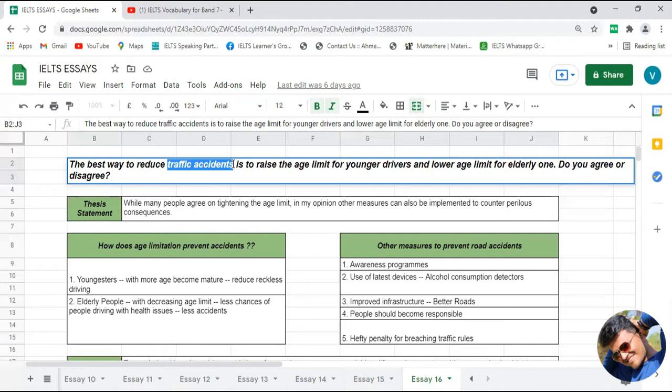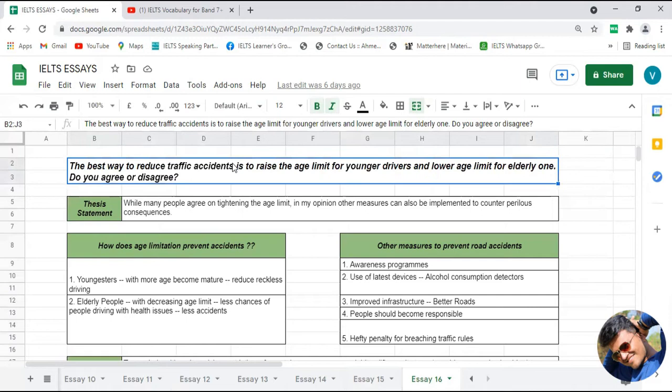So according to the statement, to reduce traffic accidents, the solution is changing the age limit for drivers. Do you agree or disagree? Do you think this is the only solution for solving the problem of traffic accidents, or do you have anything else in your mind for solving this particular problem? So this is what the statement is.